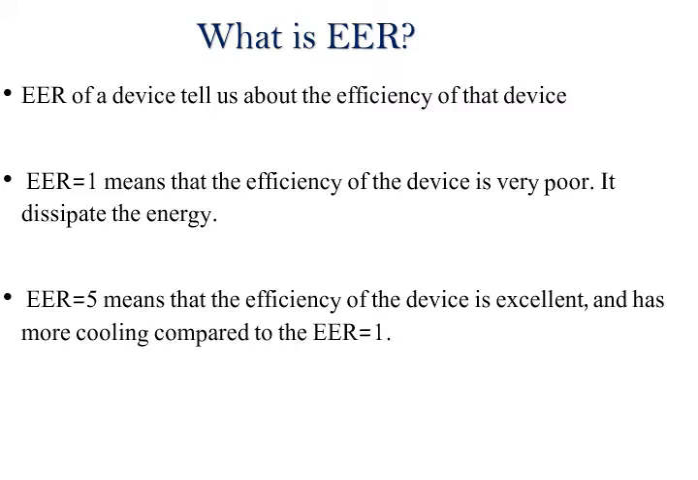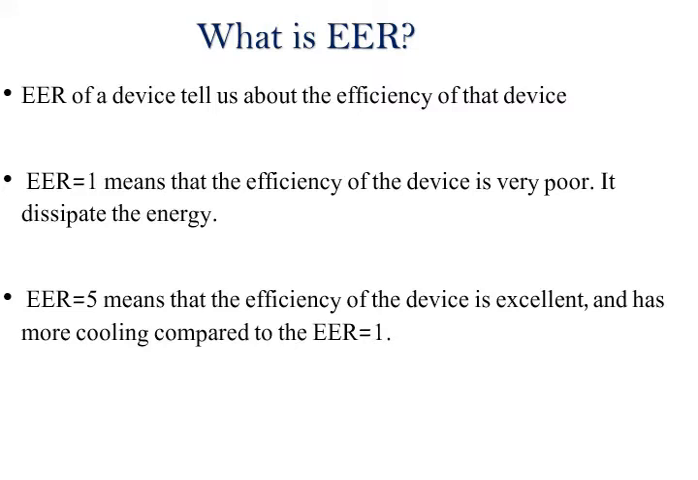So if EER is 1, it means that the efficiency of that air conditioner is very poor. It dissipates too much energy. If the EER, energy efficiency ratio, is equal to 5, it means that the efficiency of that device is excellent. It has more cooling compared to an air conditioner unit which has an EER of 1.